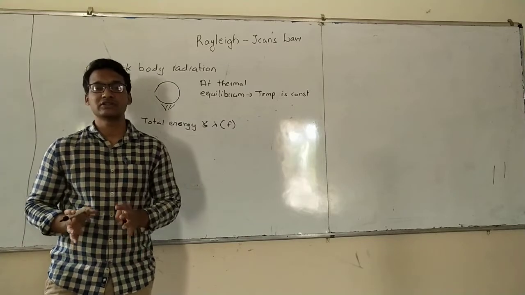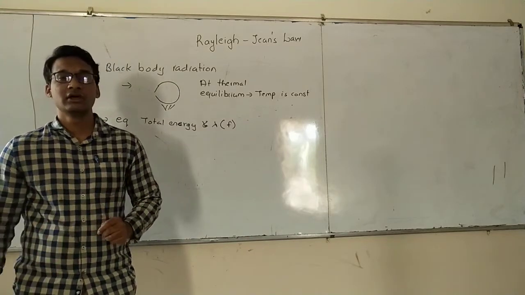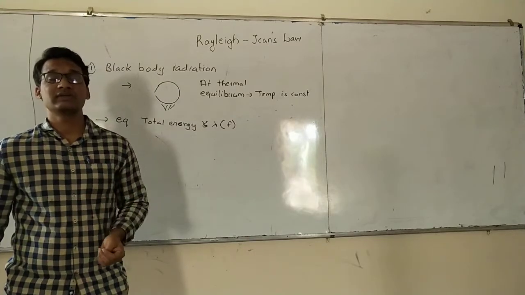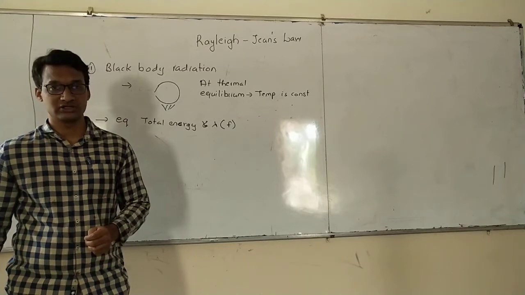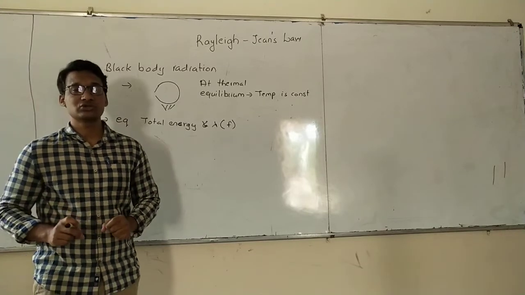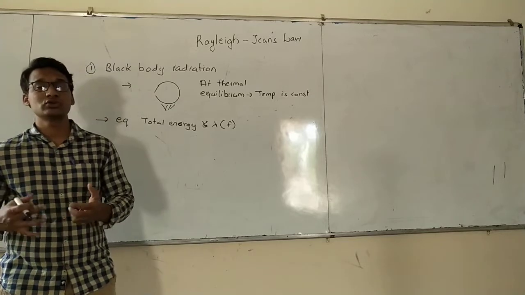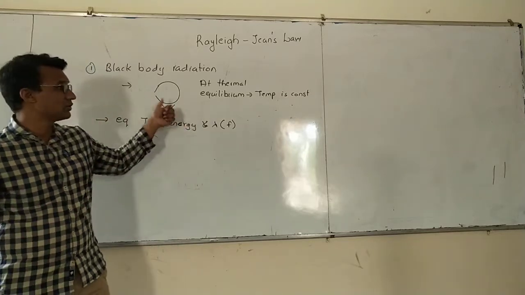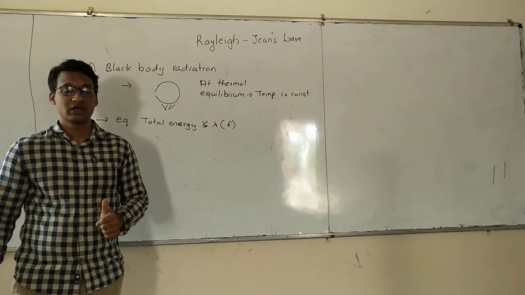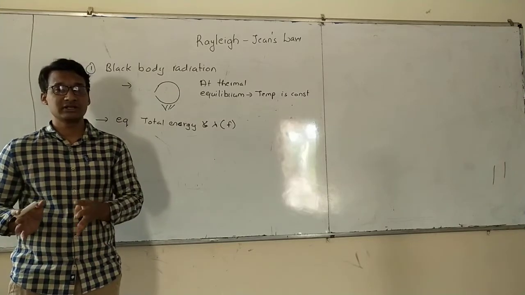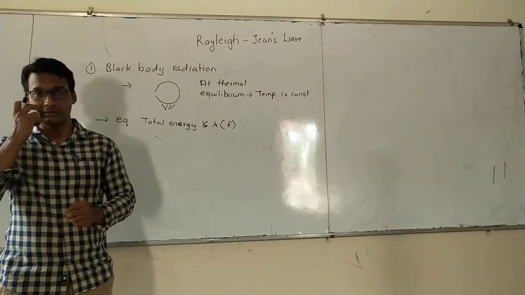Now, to find the equation between total energy and wavelength, we have to understand how we can calculate this total energy. To calculate this total energy, we have to understand who is emitting this energy. Black body is emitting this energy, at thermal equilibrium.